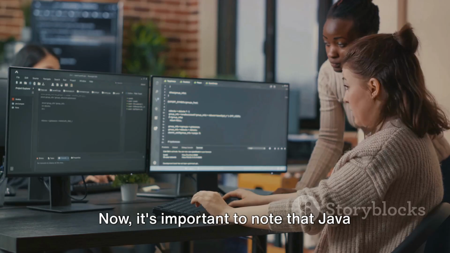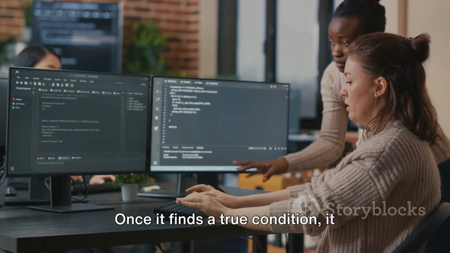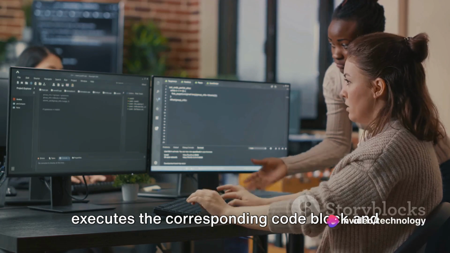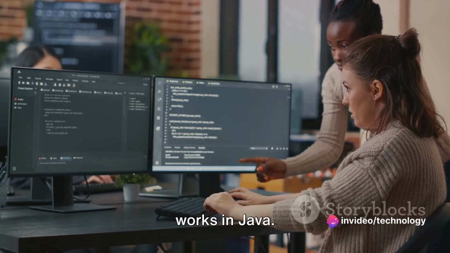Now, it's important to note that Java evaluates these conditions from top to bottom. Once it finds a true condition, it executes the corresponding code block and skips the rest. This is key to understanding how if-else works in Java.